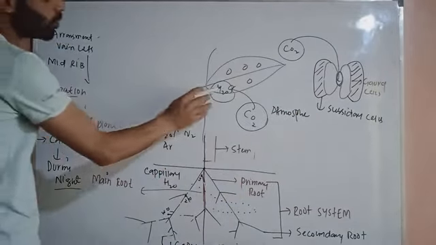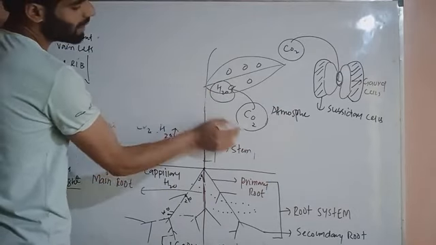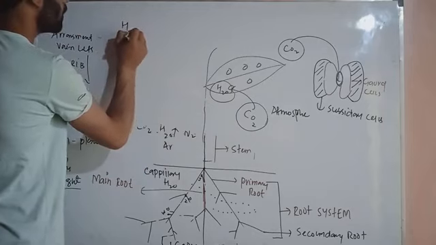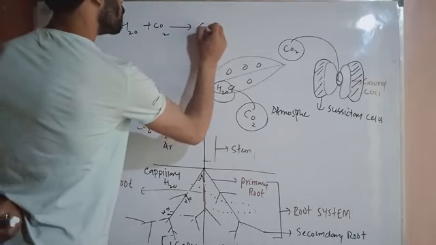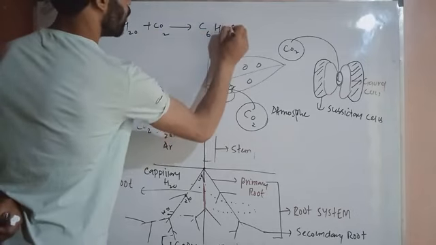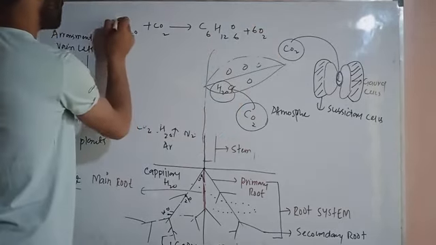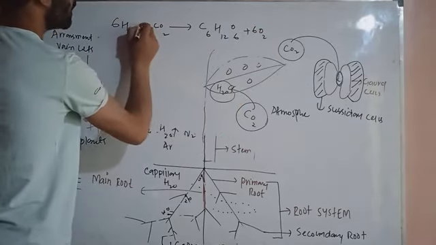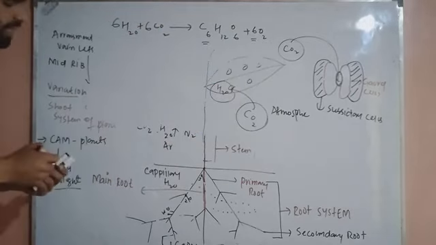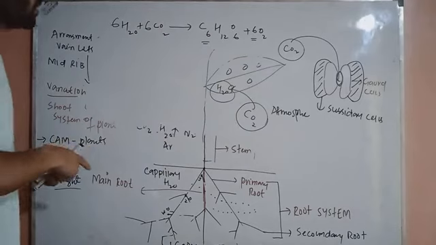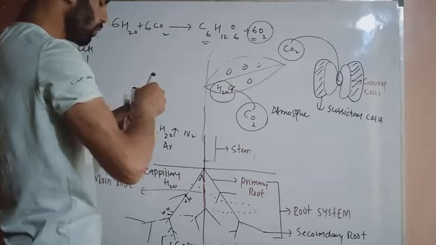and then there should be a reaction in the chloroplast cells, between water and carbon dioxide. Water plus carbon dioxide will form glucose, C6H12O6, plus 6 times oxygen. 6 times water and 6 times carbon dioxide gives glucose plus oxygen. And it was the first scientist that came to know about this oxygen that comes out during photosynthesis.